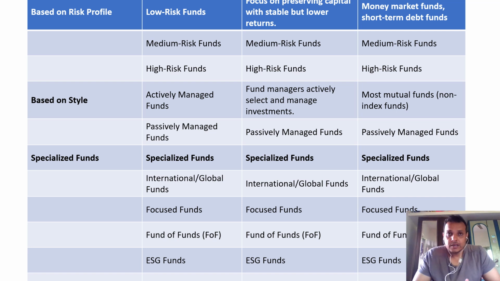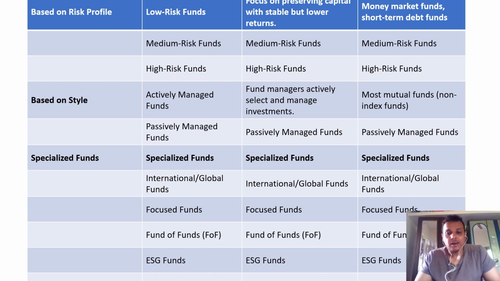Investing in equity has the highest risk, but if you wait for the long-term return, you can expect the highest return too. Investment in debt has less risk because it yields a fixed return, which you can expect even in the short term. So based on the risk profile, there are low risk funds, medium risk funds, and high risk funds. Low risk funds focus on preserving capital, with medium and high risk, and money market also medium and high risk.